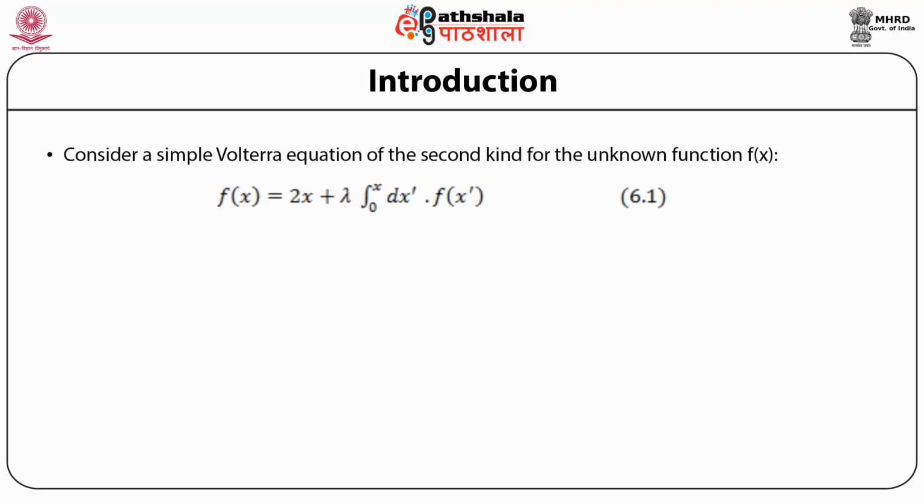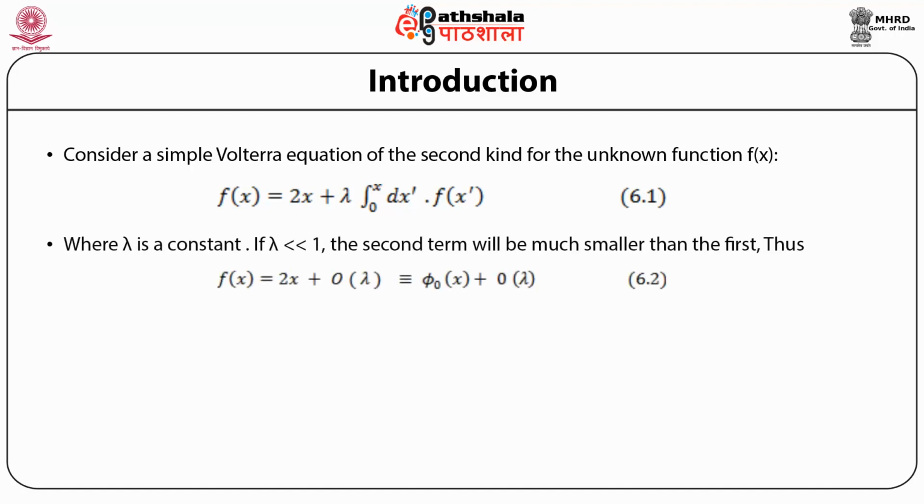Let us consider a simple Volterra equation of the second kind for the unknown function f of x. So we consider the equation f(x) is equal to 2x plus lambda times the integral from 0 to x of dx prime f(x prime). Now notice that in this case, the inhomogeneous function g(x) is simply taken to be 2x, and the kernel is simply a constant lambda.